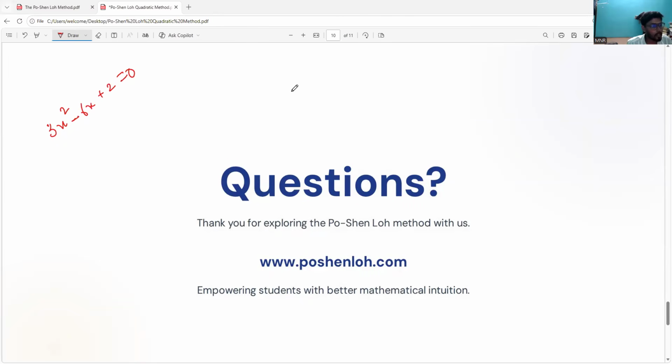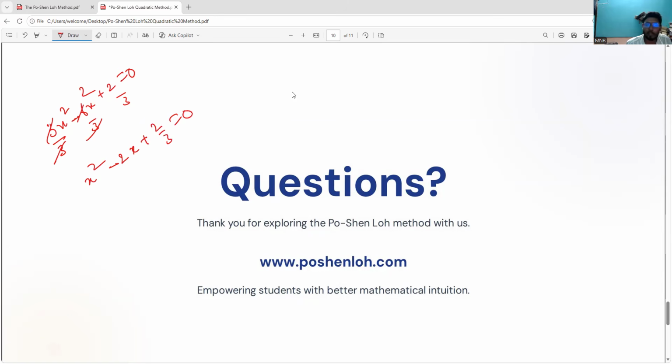So I already told you condition number one: the a coefficient should be one. But it is three. So the whole equation I will divide by three. What is the expression now? The 3 will get cancelled. x square minus 3 ones are 3, twos are 2 thirds. I'm going with the very basic level so that everybody is able to understand.